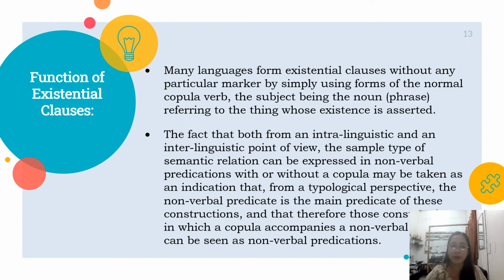The fact that both from an intralinguistic and an interlinguistic point of view, the same type of semantic relation can be expressed in non-verbal predications, with or without a copula, may be taken as an indication that from a typological perspective, the non-verbal predicate is the main predicate of these constructions, and that therefore those constructions in which a copula accompanies a non-verbal predicate can be seen as non-verbal predications.